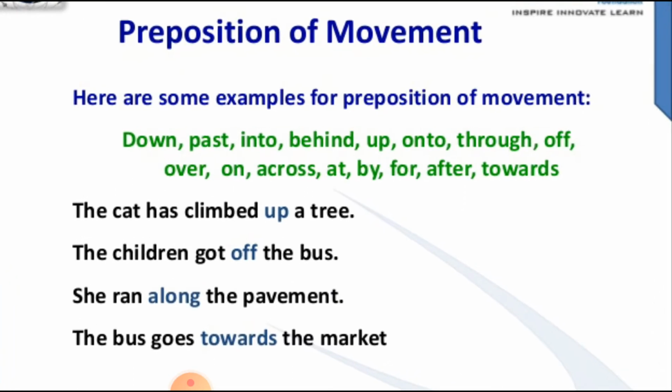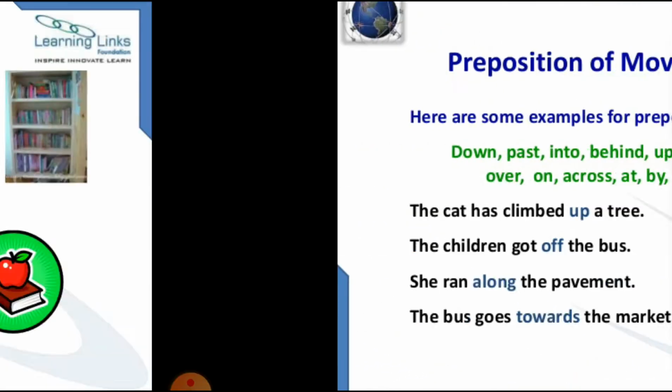Preposition of movement, some examples are down, past, into, behind, up, onto, through, off, over, on, across, at, by, for, after, towards. Like, the cat has climbed up a tree. So there is a movement in each of these prepositions. The children got off the bus, means they came down the bus. She ran along the pavement. The bus goes towards the market.